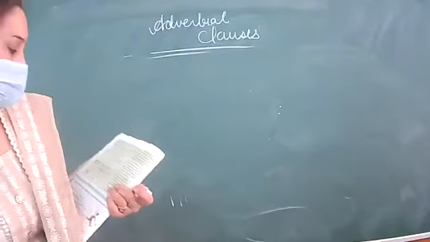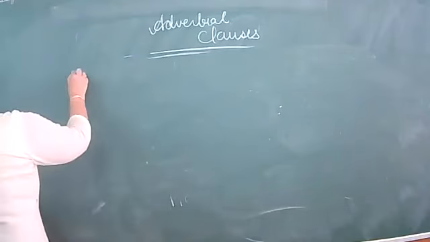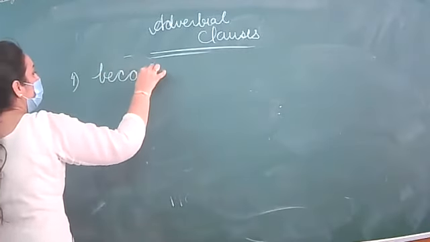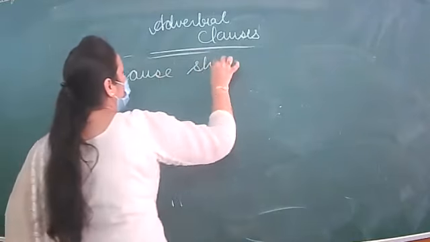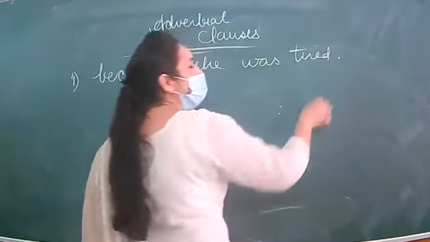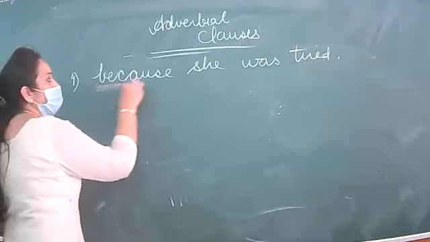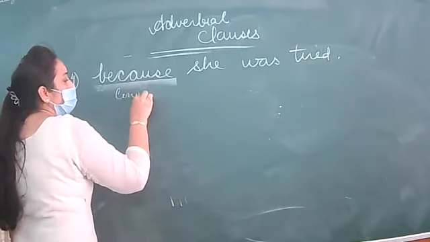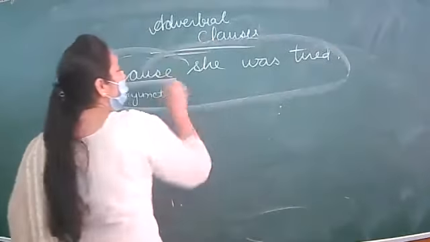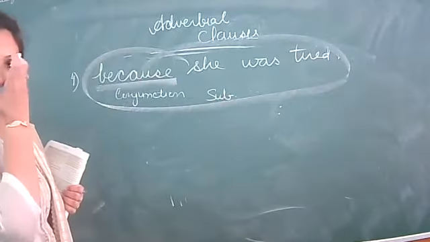Now we have the fourth. Roma went to sleep immediately because she was tired. So what will be the subordinate clause here? Because she was tired. From which conjunction is it? Because is a conjunction. And this conjunction tells us which clause it is? It is a subordinate clause. But which adverbial clause is this?